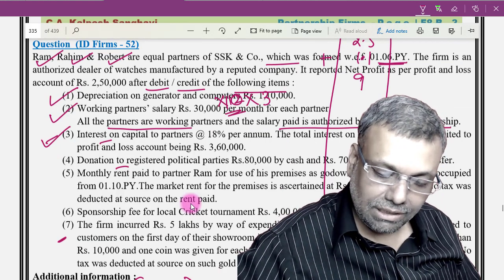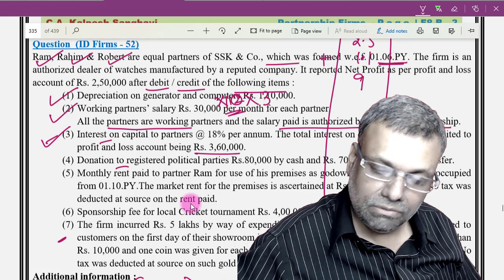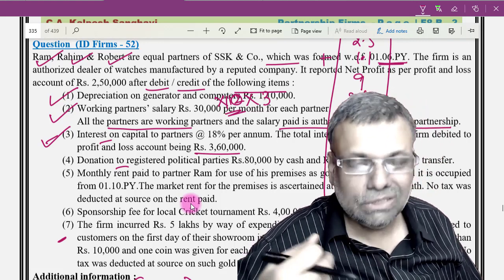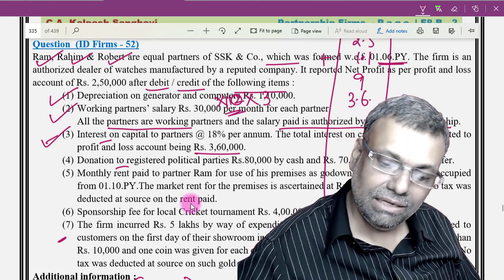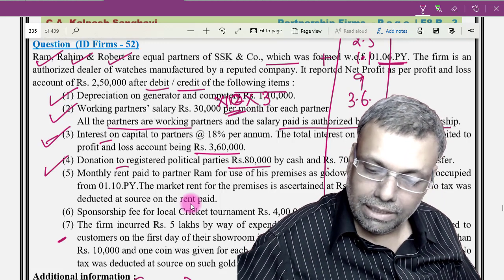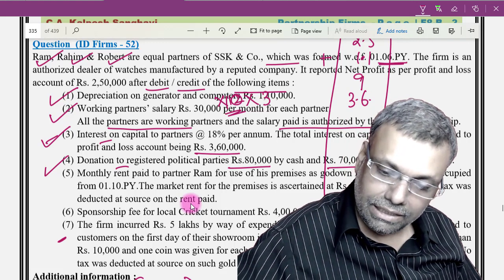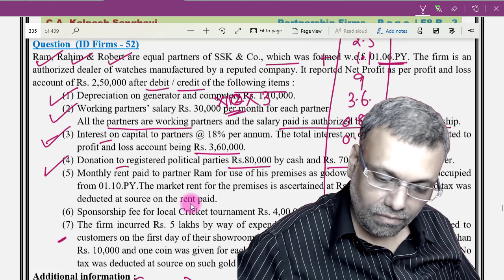Okay. Interest on capital 18% per annum. Total interest on capital debited to profit and loss is 3,60,000. So fully add 3.6. Okay, first of all you add everything, and thereafter we will see whether it is within the limit of 40B and all that. First of all you have to add everything. Donation to political party and this figure. Okay, so add 80,000, add 70,000.